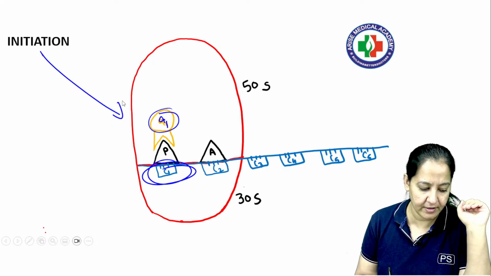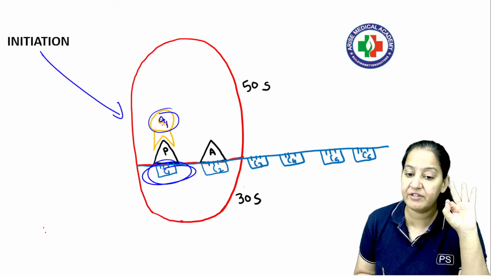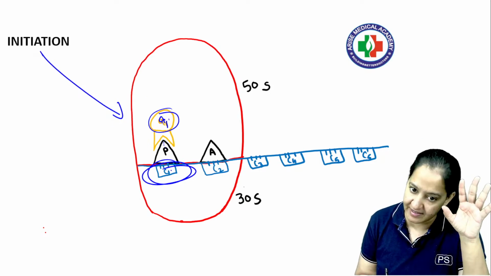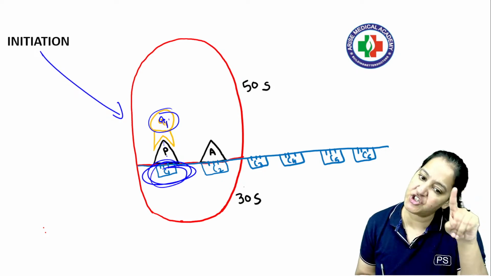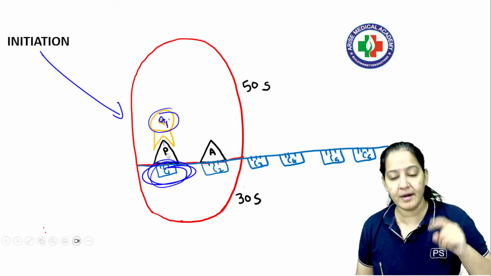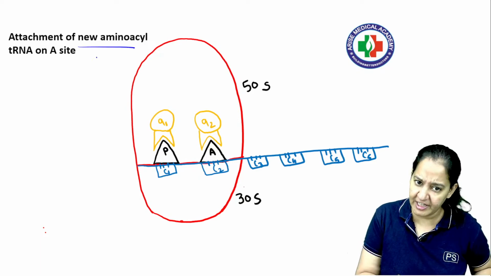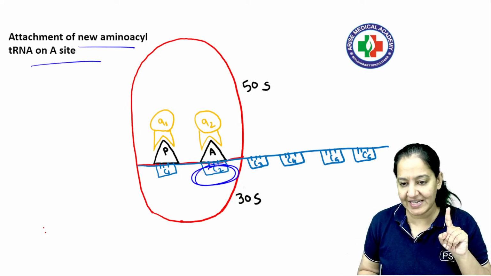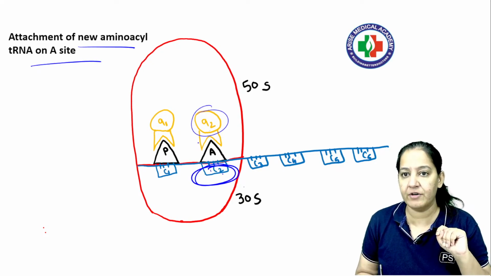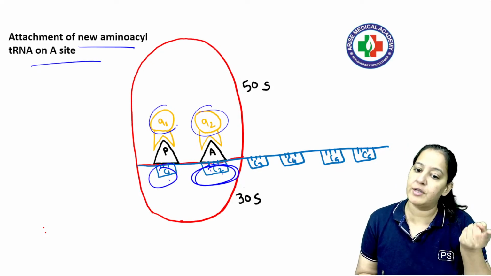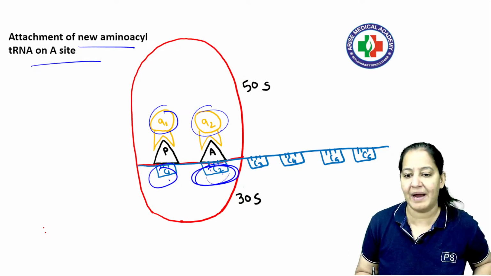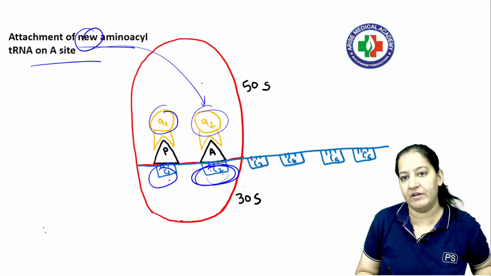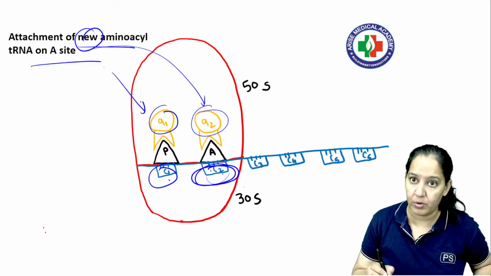Okay, got it? So here the first step is initiation, in which the first aminoacyl tRNA, जो tRNA with amino acid, is coming and binding on the P window. Initiation always takes place on the P window. Please learn, है ना. The second step is attachment of the new amino acid on the A window. Whatever amino acid is standing for codon 2 will come and bind on the A window. So the first, for codon 1, binds on the P window, and the second, for codon 2, binds on the A window. This is step number 2. The new amino acid is coming and binding on the A window. The first step is on the P window, that is initiation.